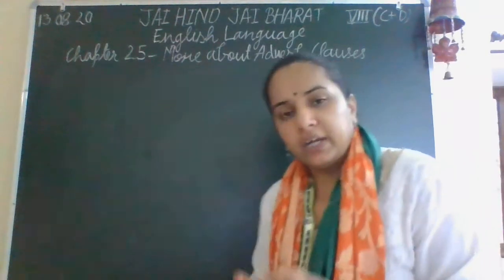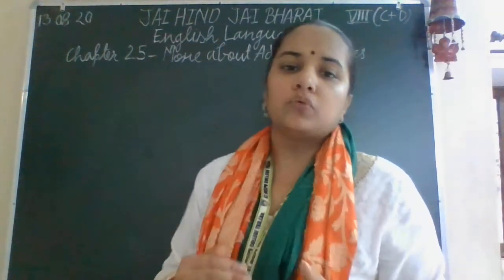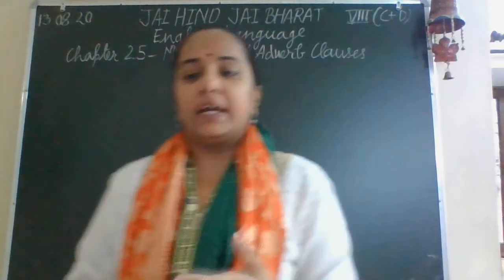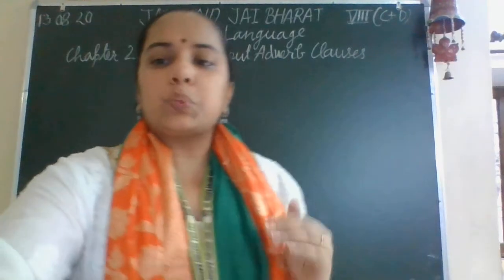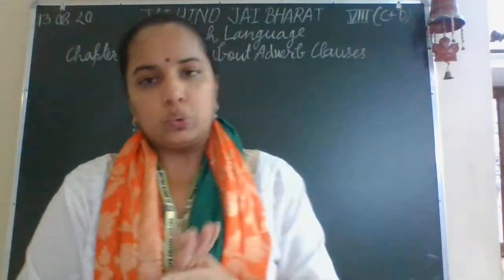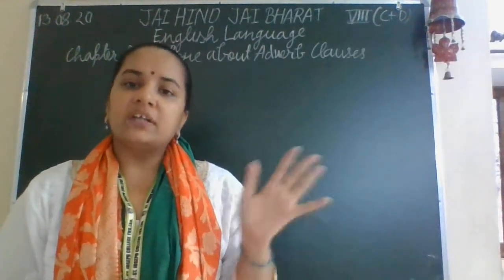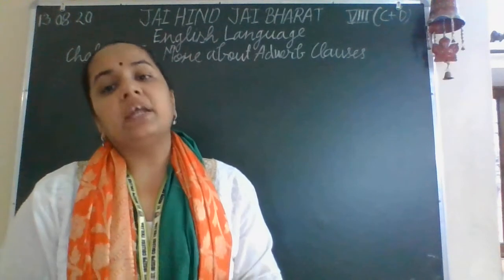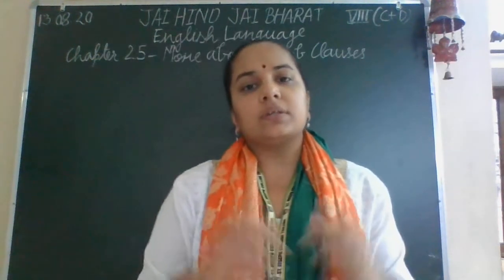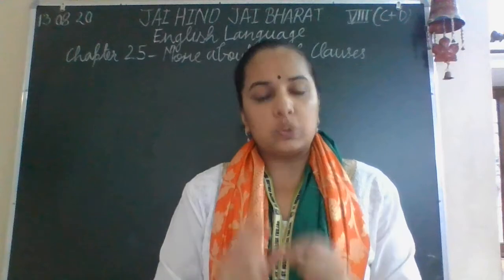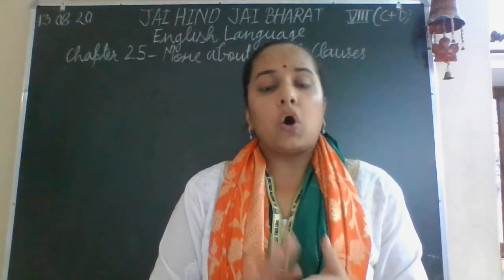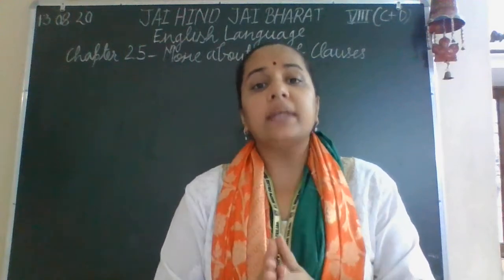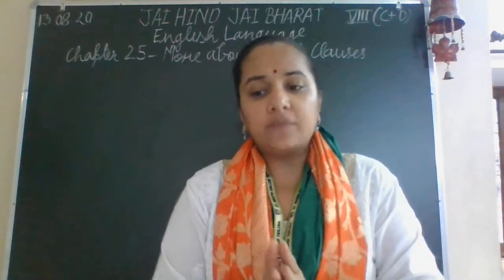So, as the subordinate clause has three kinds, the noun clause, the adjective clause, and the adverb clause, in the same manner, the adverb clause is further subdivided into nine different subordinate clauses. Depending on the way in which this adverb clause is used in the sentence, there are nine kinds on the basis of which we can classify the adverb clause.